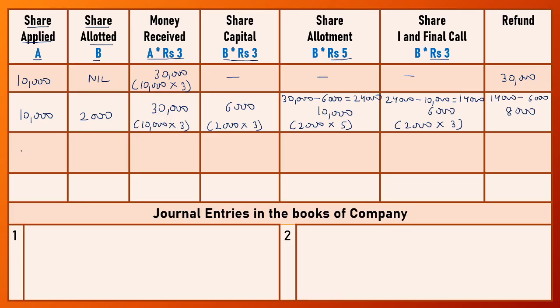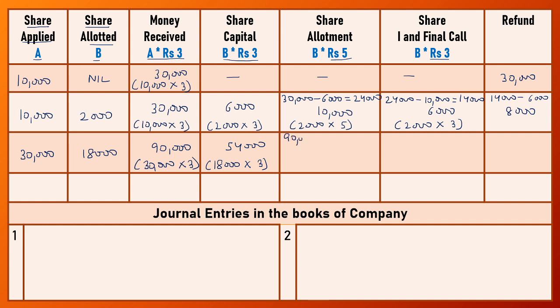So number of shares applied are 30,000 on which allotment by the company is 18,000 shares. Now first we write the amount which is received by the company on 30,000 shares at a price of rupees 3 per share, that is the application money. So the company received 90,000. Now we adjust share application money. The number of shares allotted are 18,000 and application money is rupees 3. So the application money that is transferred to share capital account is 54,000.